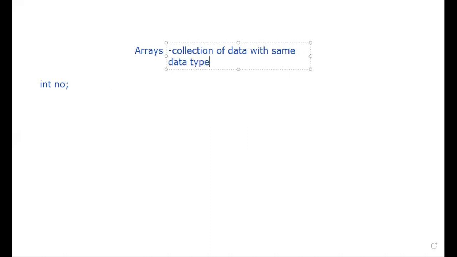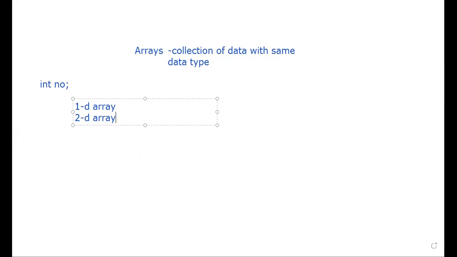Speaking about it, the array has been classified into two types. One is a one dimensional array and the other is a two or multi-dimensional array. Simply I can name it as a 1D array and a 2D or multi-dimensional array. Even 2D comes under multi-dimensional array. This is the overall view about the array.